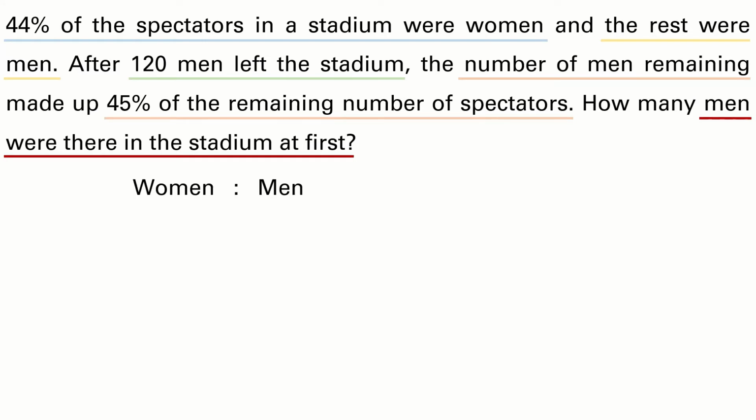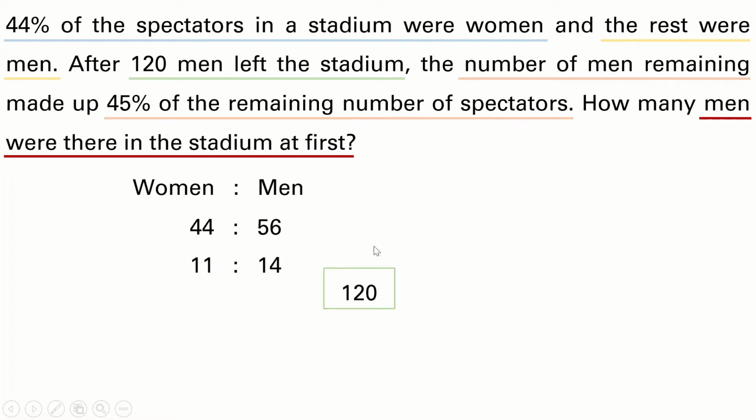So the women to men at first. There were 44% women. So 44 is to 56. Why? Because 100% minus 44%, you'll get 56%. 56% will be the number of men. Then 120 men left the stadium. So we'll simplify 44 and 56. We'll get 11 is to 14 by dividing by 4 for 44 and 56.